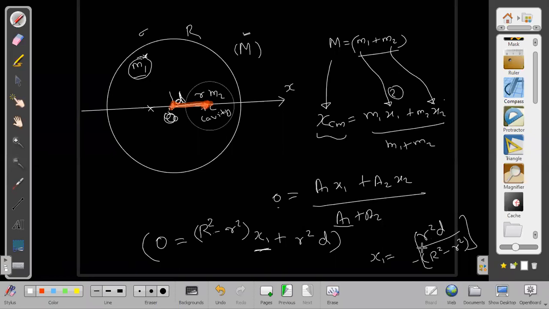Very fast. Again, can you do 4 by 3 pi? Yes, we can do, sir. So then this is cube, and by this all will convert to cube, it will come.